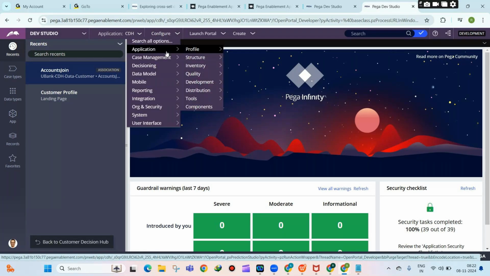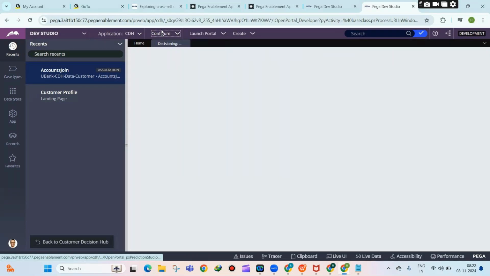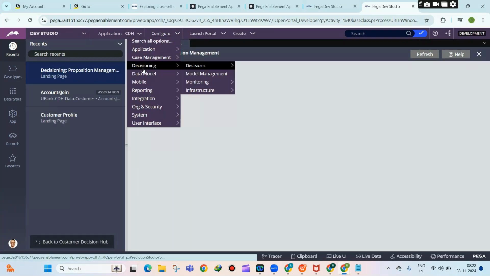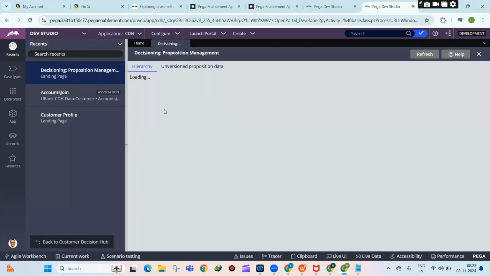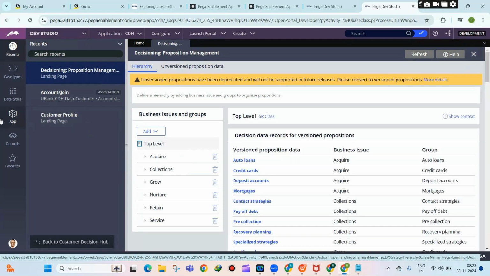decisioning, decisions, proposition management, hierarchy. Okay, so all your Pega decisioning configuration will be there in the decisioning only. So in the decisioning, this is where you will configure the taxonomy. So you see some sample taxonomy is already there. That's what I told you yesterday, right? The car model will install all these classes, tables, properties, exposed columns, all these things, right? The car model has already installed that.